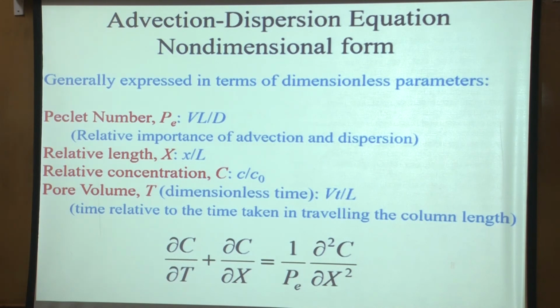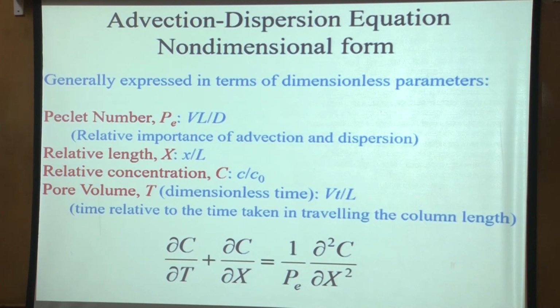P is called the Peclet number, which is vL upon D. This tells you about the relative importance of advection and dispersion. If P is very large, that means your dispersive effects are negligible. If it is small, then dispersion is dominant compared to advection. So the Peclet number, not only from the analytical point of view, but from the numerical point of view also, is very important because it creates a lot of problems in our numerical solution.